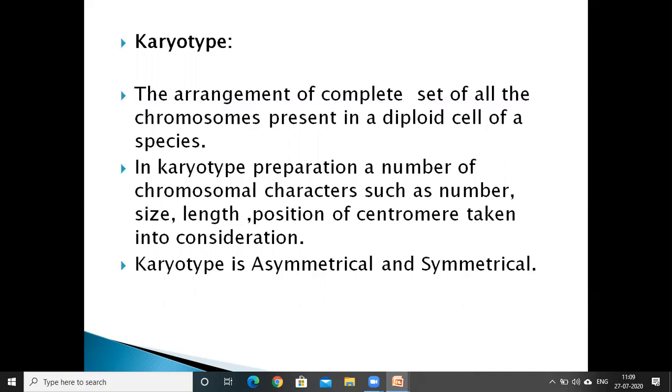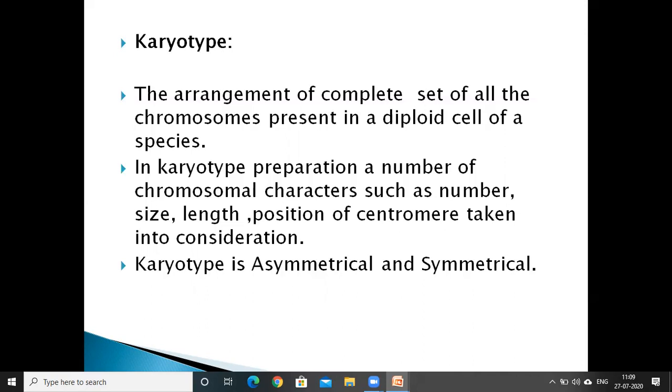This karyotype is useful in different species to understand the phylogenetic relationships.